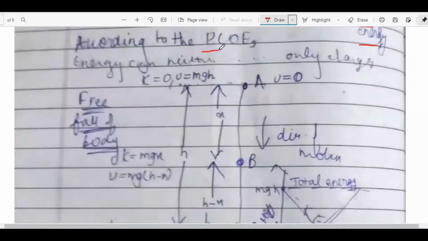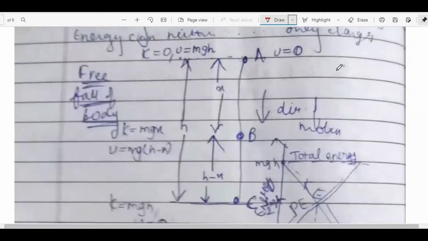According to the principle of conservation of energy, PCOE, energy can neither be created nor destroyed. It can be changed from one form to another. We have learned this for many years. Let's see the free fall of a body and how energy is converted.